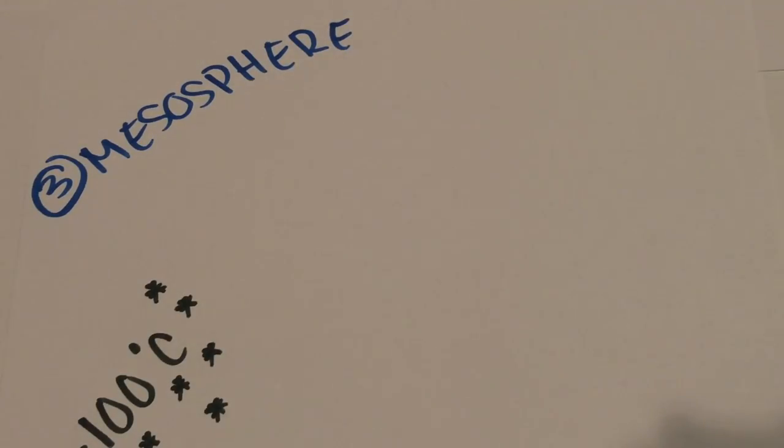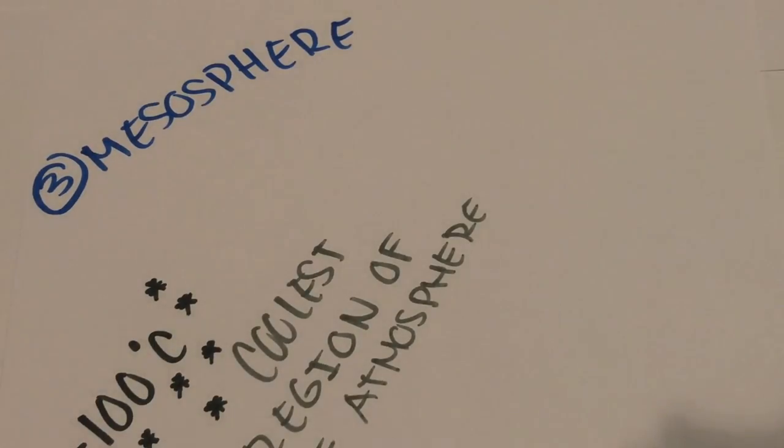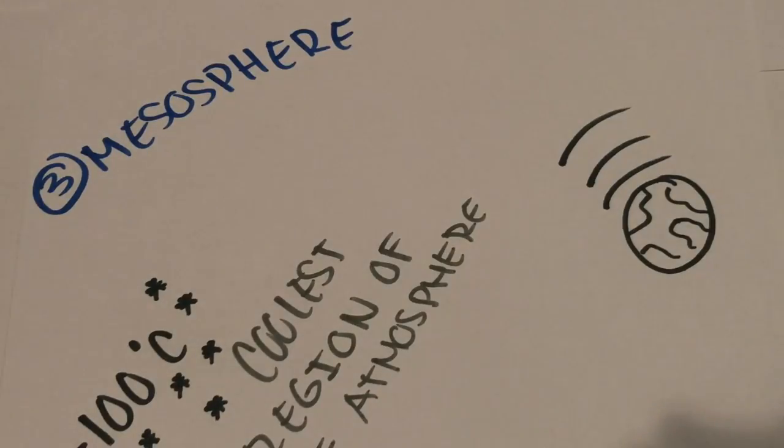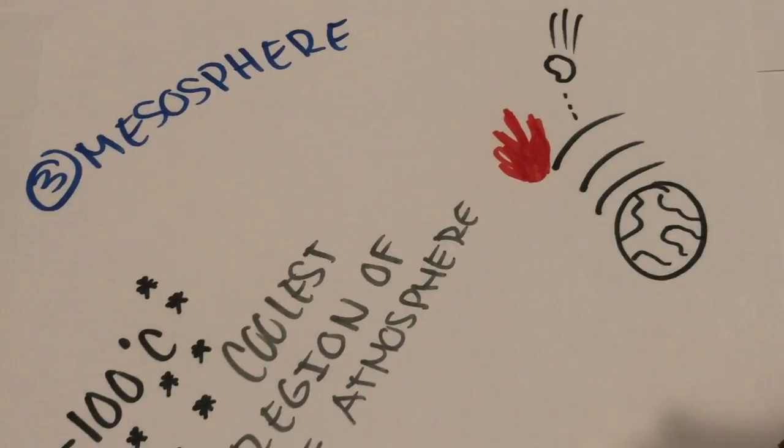The mesosphere is the coldest region of the atmosphere. The temperature decreases to negative 100 degrees Celsius, and the altitude is 50 to 80 kilometers, and it protects the Earth from meteors by burning them before they hit Earth.